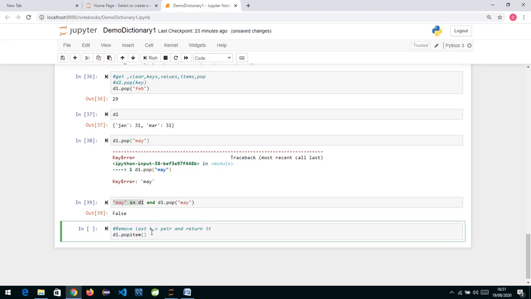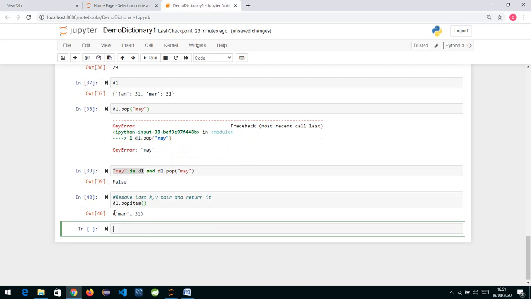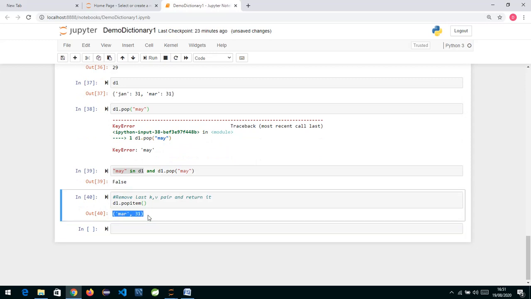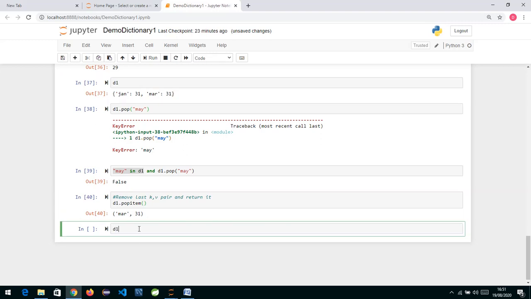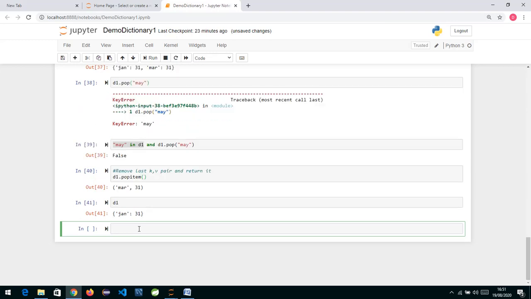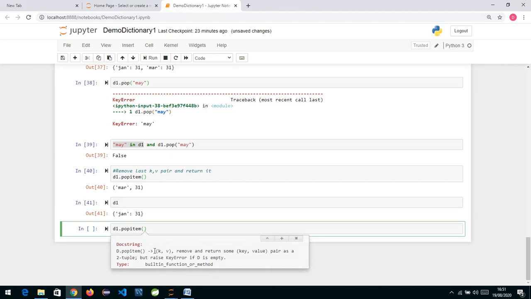So if I just run this, you can see it has given me in output March 31, and that is the last entry. It is removing and returning it back also. If you check, only one entry is removed. If I check what popitem is doing, it removes a key value pair and returns the same pair as a tuple. But if the key is not present, what is it going to return?